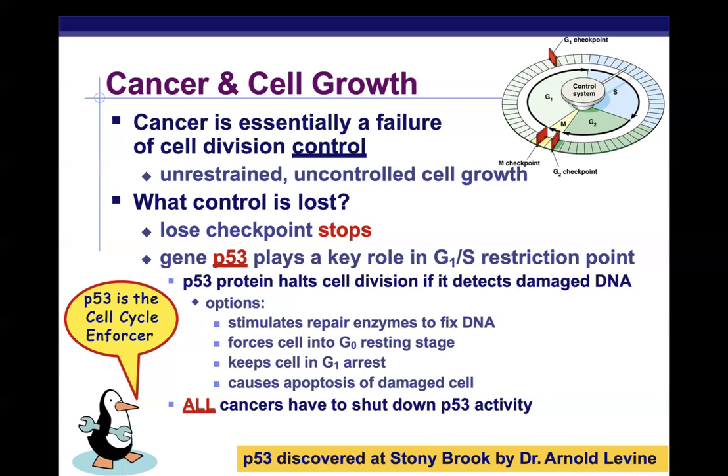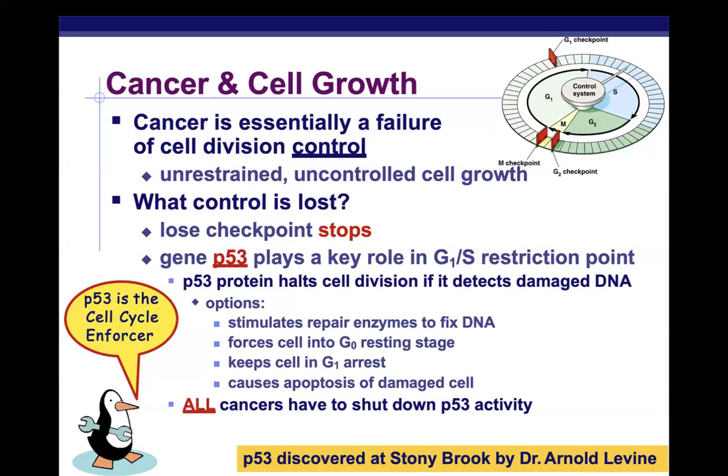The P53 gene specifically, which was discovered at Stony Brook, plays a key role in the G1/S restriction point. It halts cell division if it detects DNA damage, right? It can cause DNA repair. It can force the cell to go into G0 phase or keep it in G1 phase.